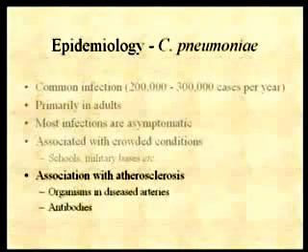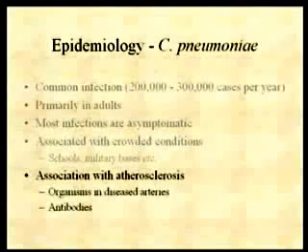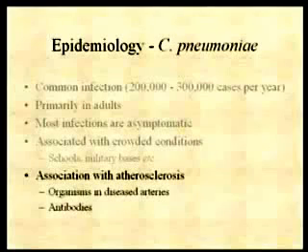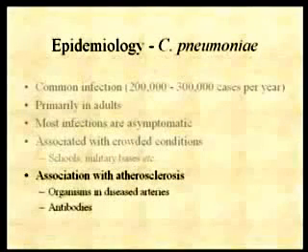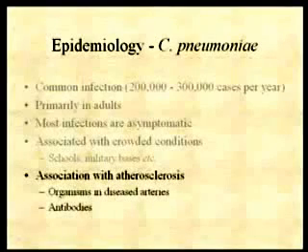And so this organism has actually been isolated from diseased arteries, but not normal arteries. In addition, if you look at patients with atherosclerosis and you look to see whether or not they have antibodies against this organism, there's a good correlation between the presence of antibodies to this organism and atherosclerosis.